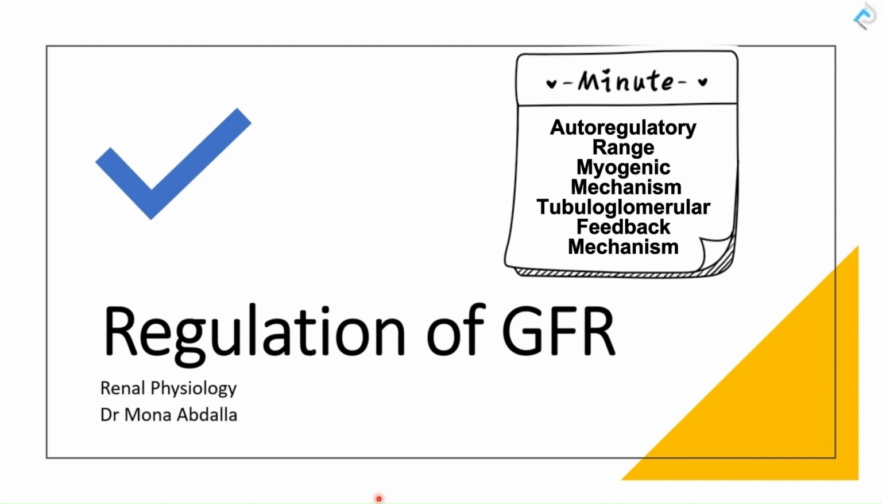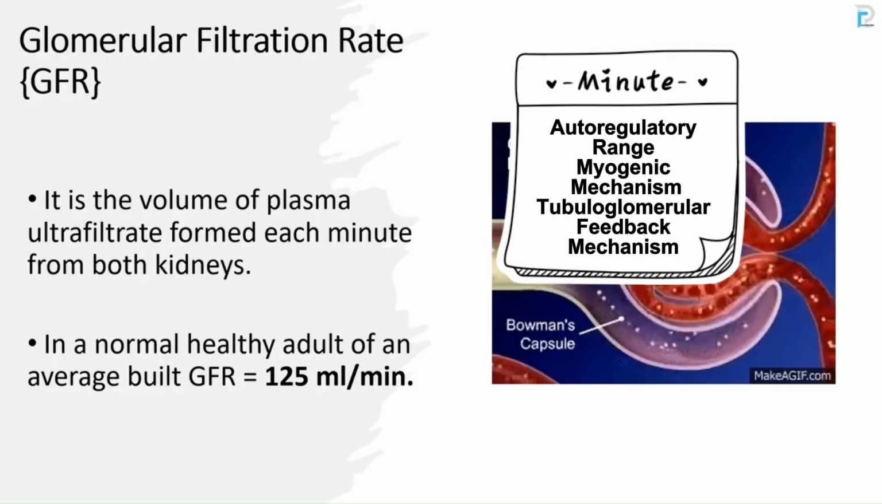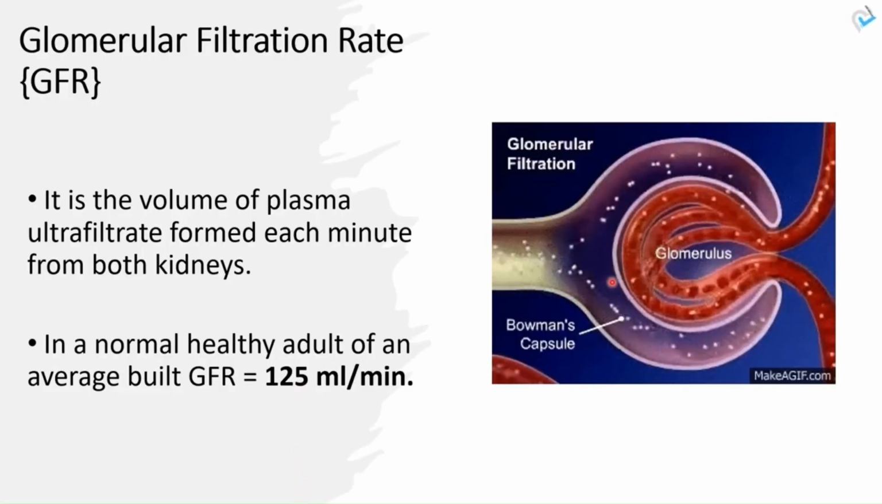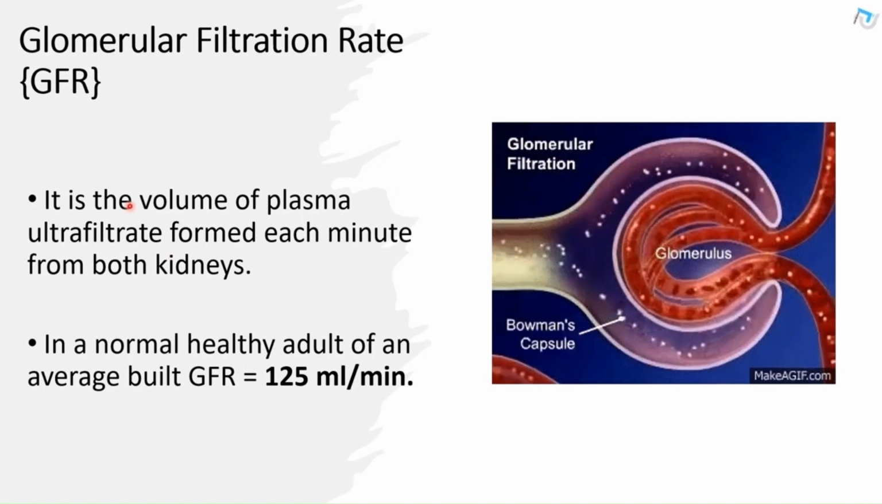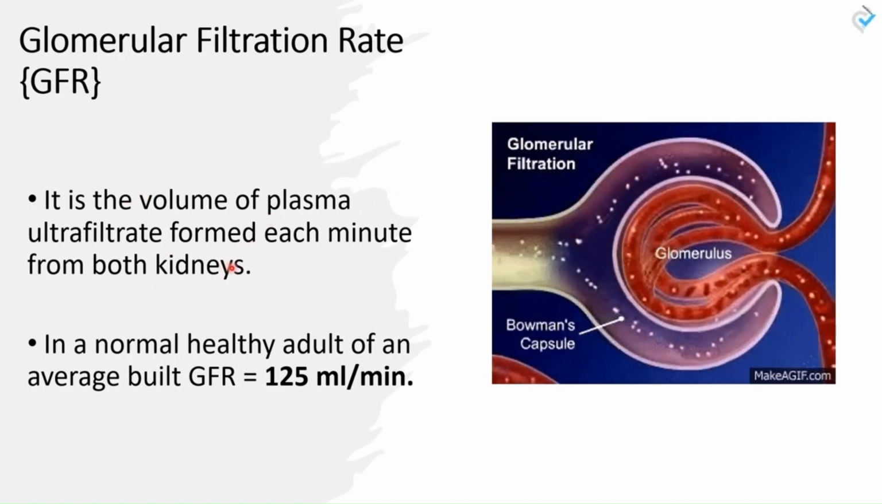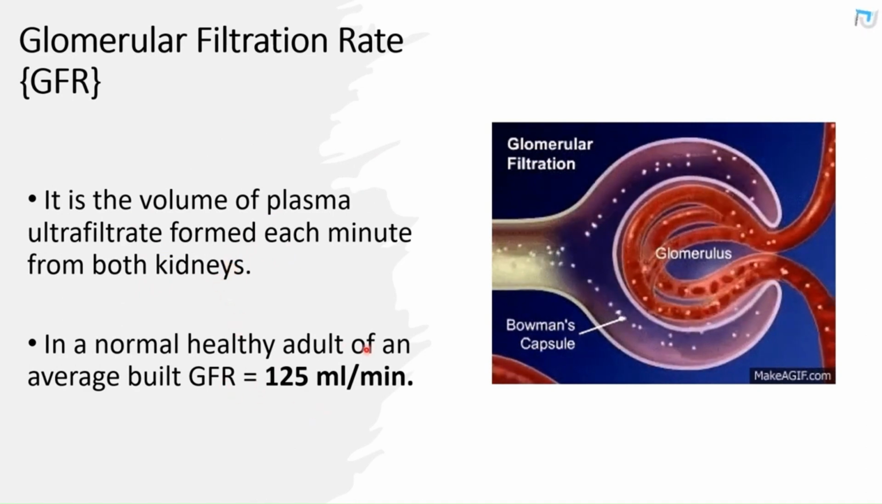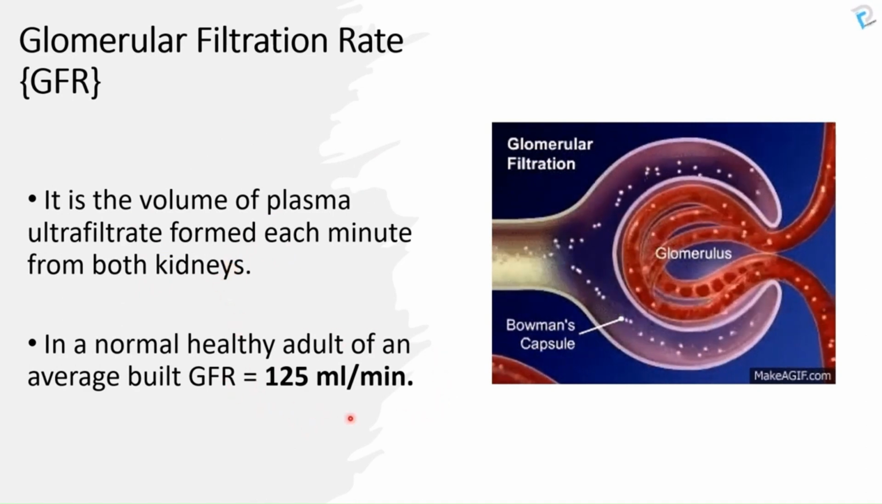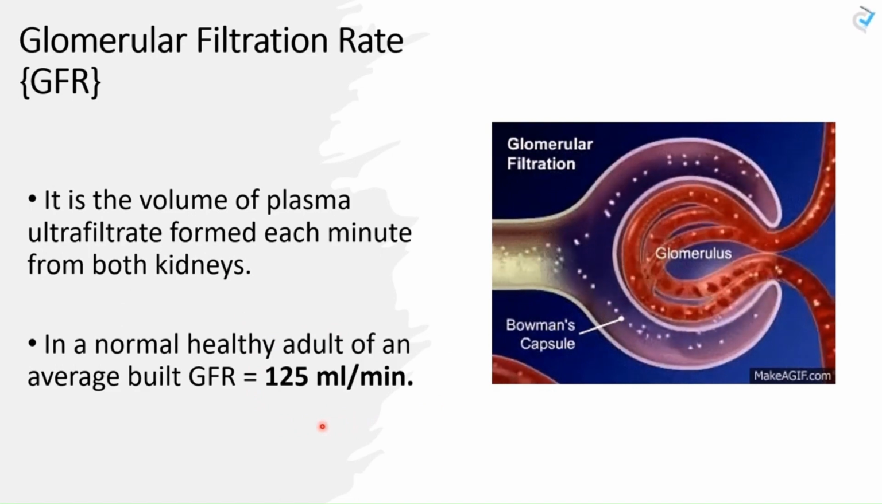So in this video, we are going to talk about the autoregulatory range of GFR and the two main mechanisms involved in regulation of GFR, which are the myogenic mechanism and the tubuloglomerular feedback mechanism. GFR refers to the volume of plasma that is filtered in both kidneys per minute, and that is equal to around 125 ml per minute in a normal healthy adult of an average build.